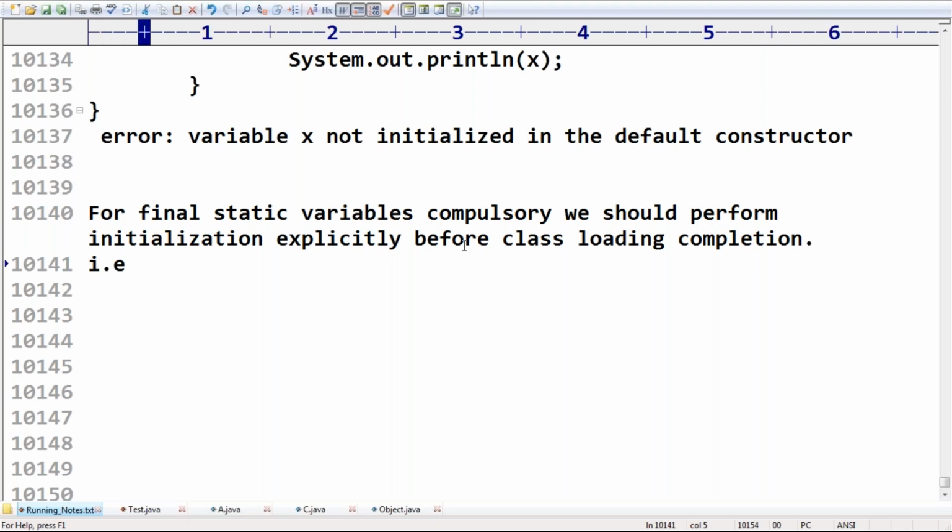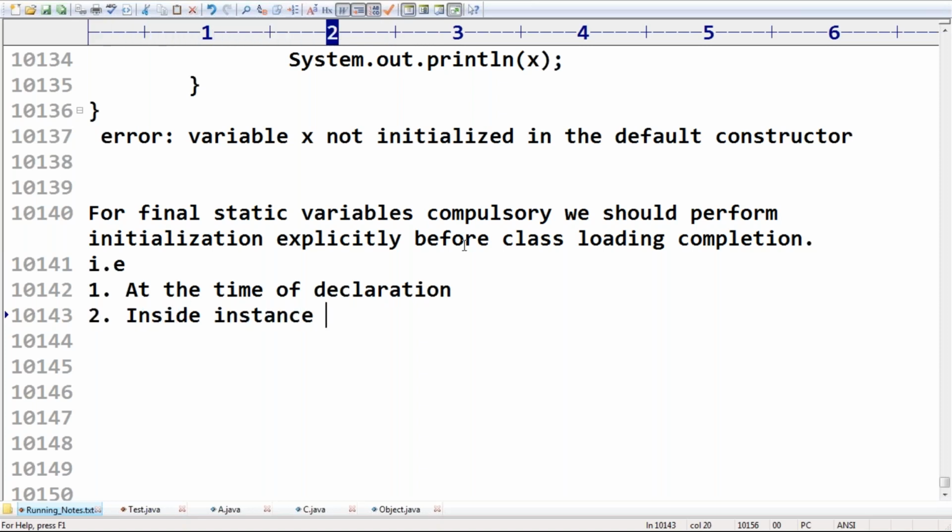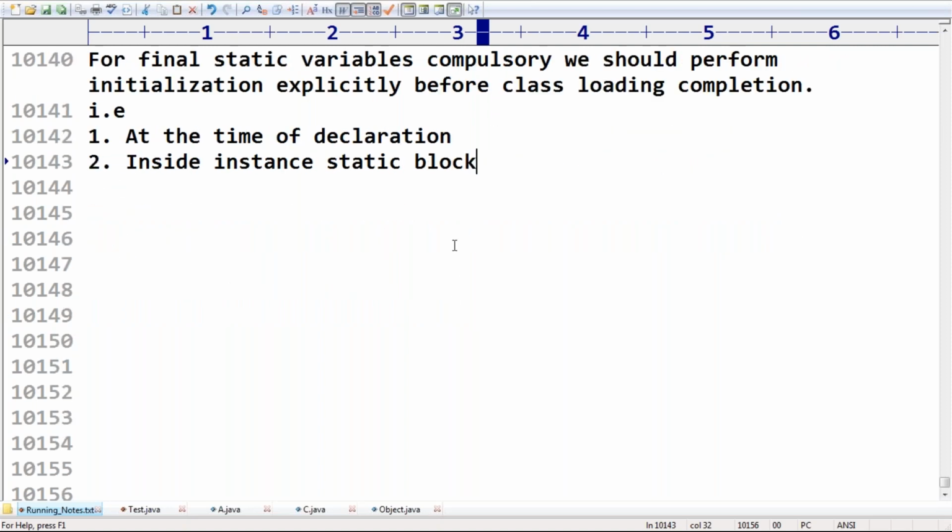That is, either at the time of declaration or inside a static block, because a static block is executed at the time of class loading only. That's why before class loading completion, final static variables should be initialized, friends. Remember this terminology carefully.